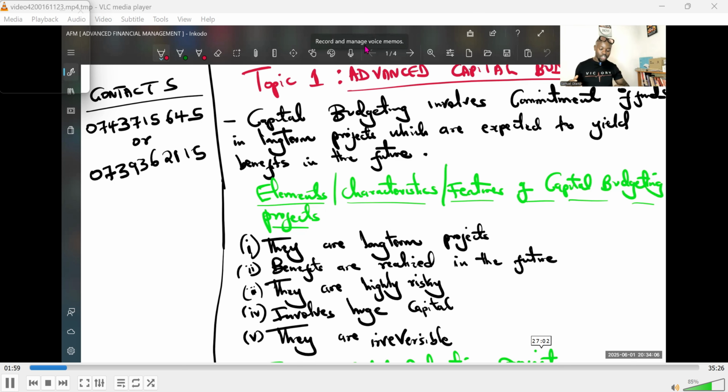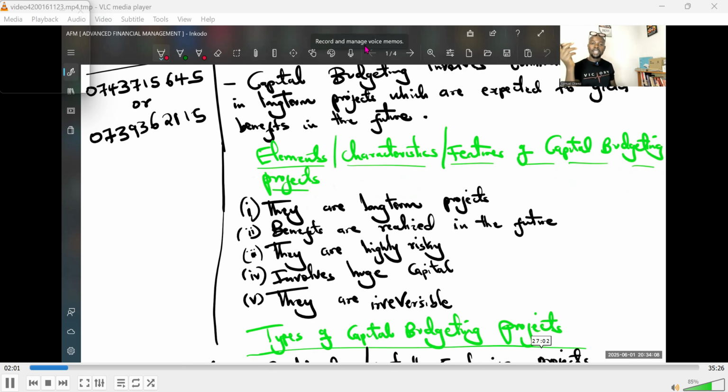Now, as we continue, you remember I said that we are picking the first two elements from the definition: long-term investments, and the returns are in the future. Those form the first two elements, and then we added some other characteristics or features where we said that these capital budgeting projects involve huge capital outlay. So the capital that we invest is quite a bit. That is another feature. And then we also know that where you involve a lot of funds, risks are also imminent. So we have another characteristic that says that capital budgeting projects are risky in nature.